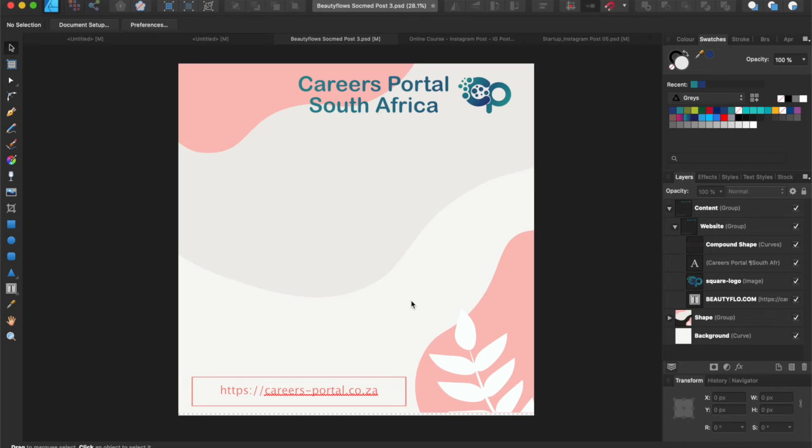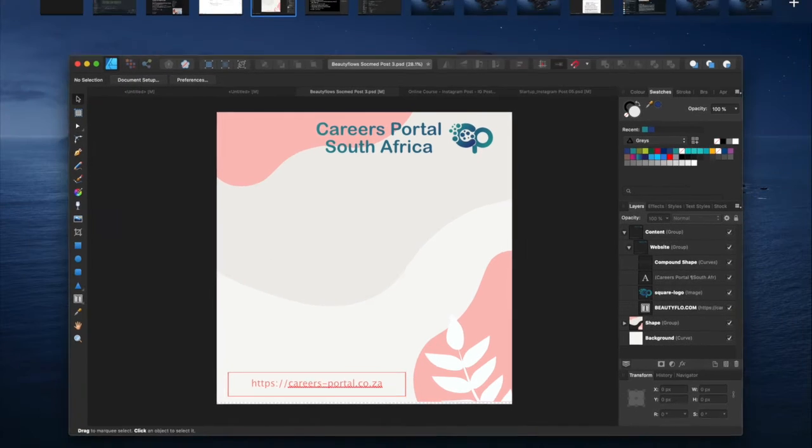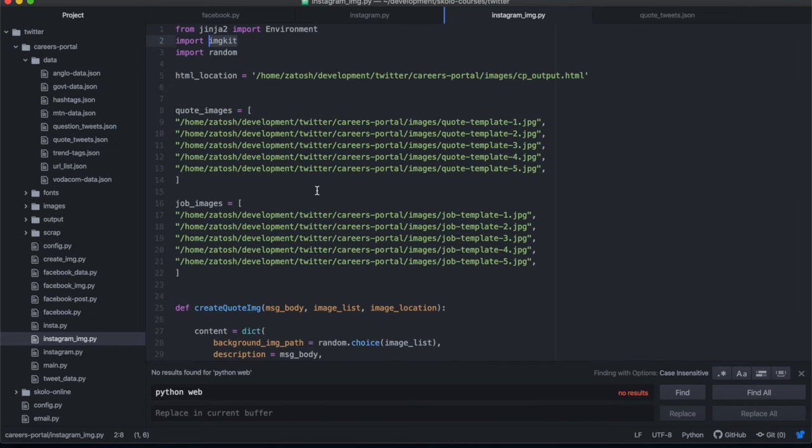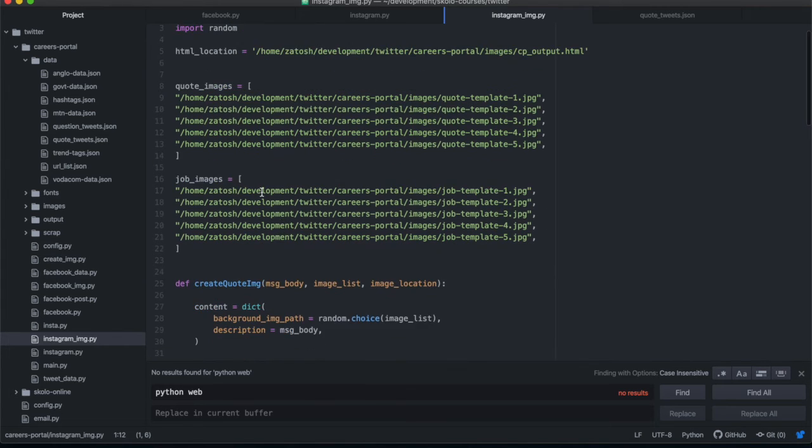You can build everything in HTML. And then what you need to do is export that HTML and build an image out of it. And that image is the one that we're then going to send to Instagram. So in our case, we have just the background and we'll just be putting text in there. So we are going to be using IMGKit to do that, and then we're going to be using Jinja templating to do that. This just allows us to pass variables into our HTML.